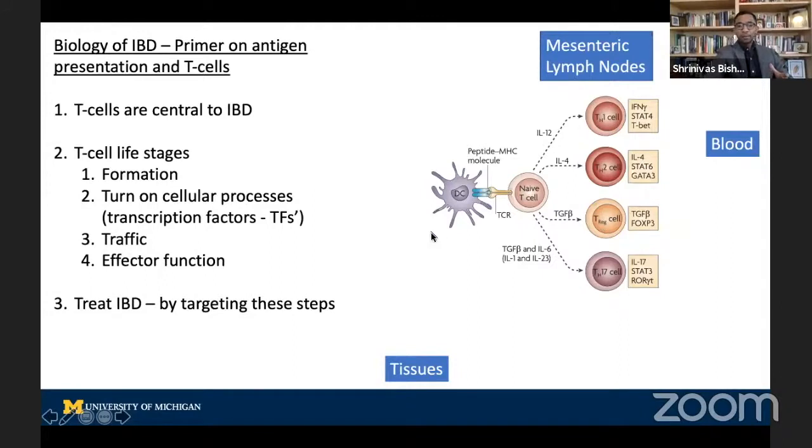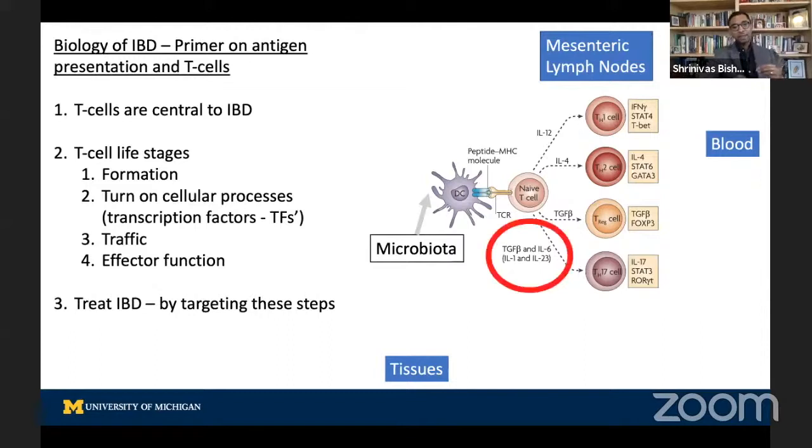Now within lymph nodes, what happens is microbes interact with antigen presenting cells, and then antigen presenting cells will engage T cells. That will start a process called T cell education, and that depends on specific cytokines. In this particular case, I've highlighted IL-1 beta and IL-23 because, as you'll see later, those are targets for IBD.